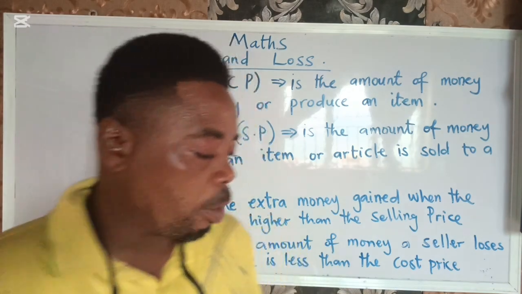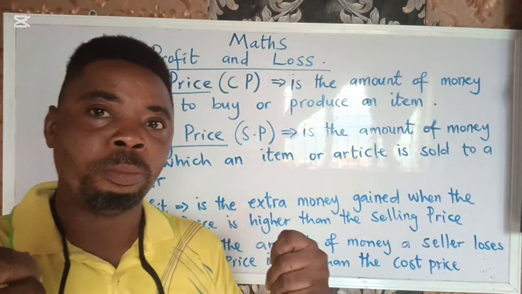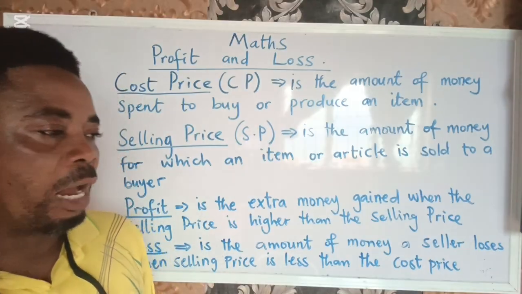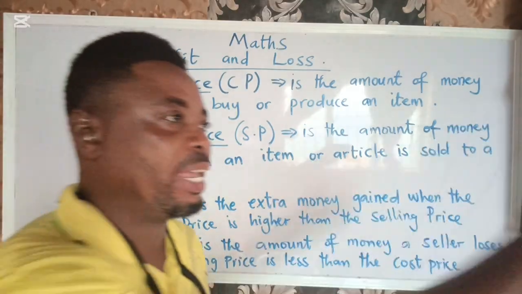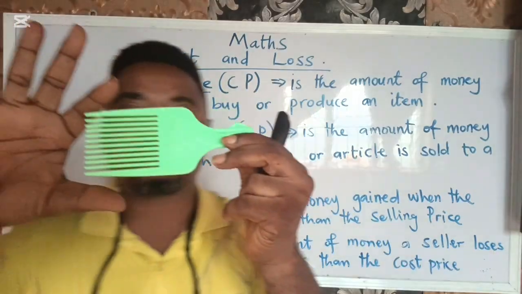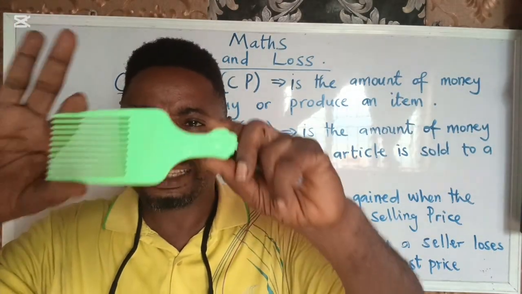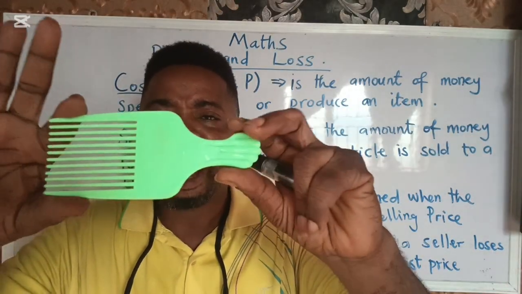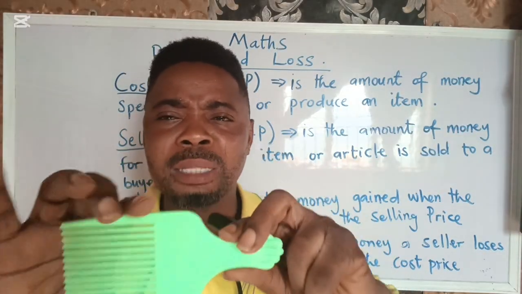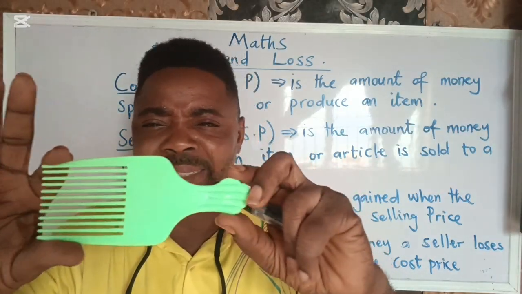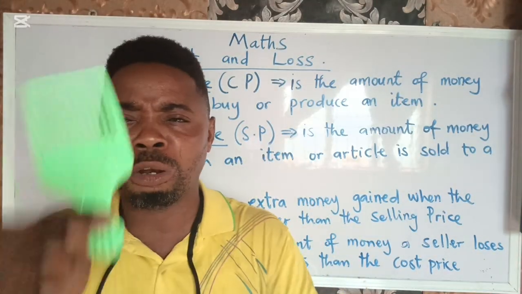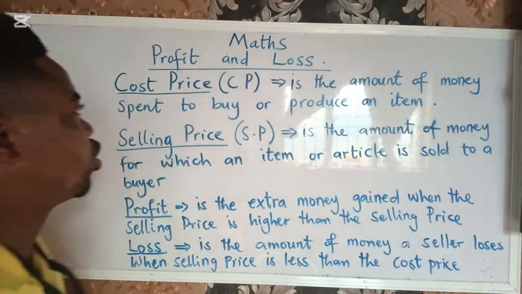That means I want to get a comb. I am a trader. I want to get a comb and I will go to the market and pay. Then I'll collect the comb. If I get this comb for 500 naira, that is my cost price. I have just bought it. So the amount that it takes you to acquire an item or a product or a produce is what we call cost price. Let's look at the definition on the board.